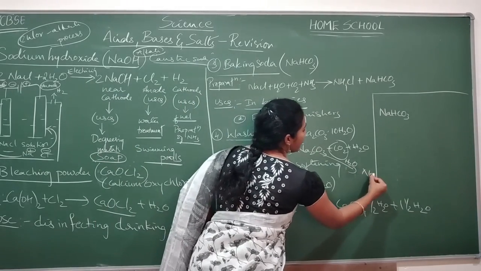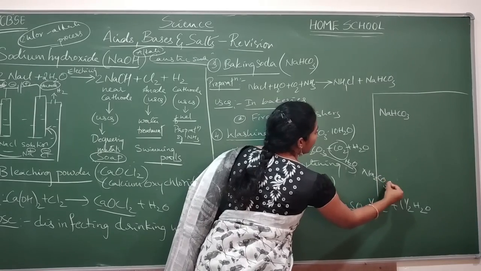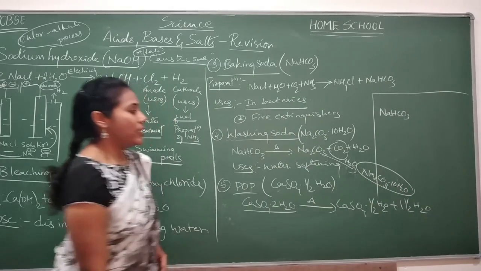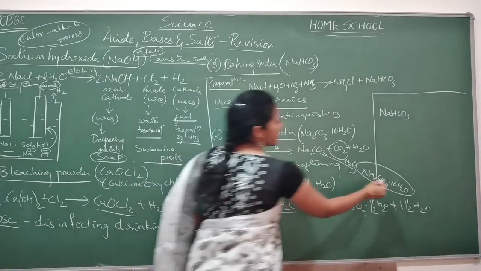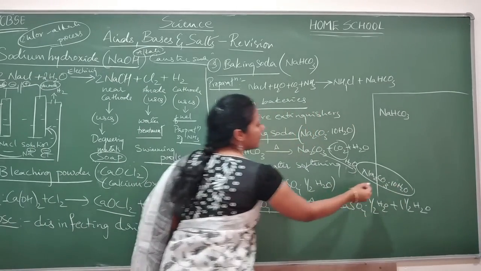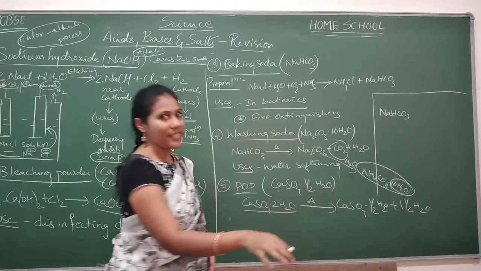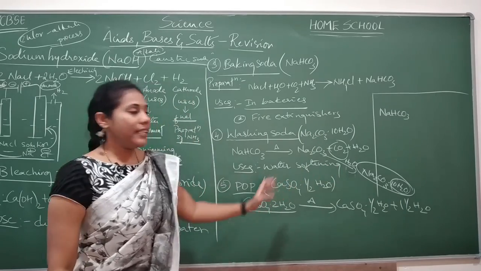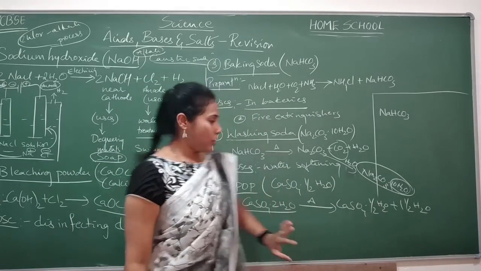This one would be converted into Na2CO3·10H2O. This is what we call washing soda. This is called water of crystallization. Yes or no? Fine. Anyway, we will deal a little later with water of crystallization.